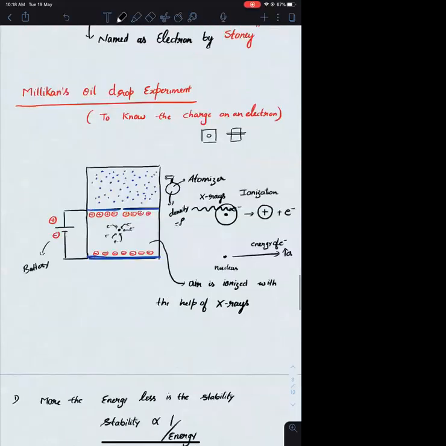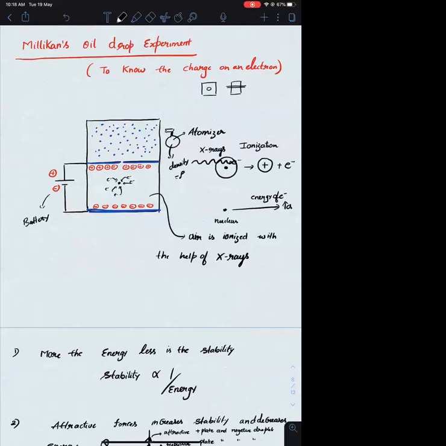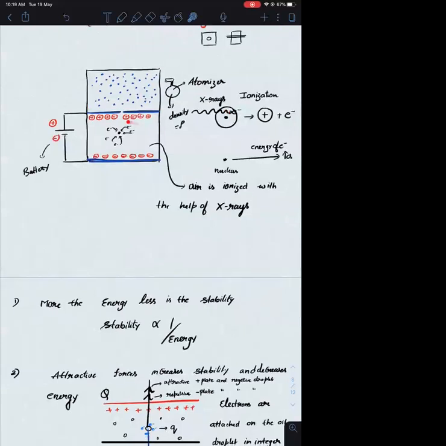In order to measure the charge on an electron, Millikan ने एक experiment किया, which is called the oil drop experiment. In order to find the charge on the electron, you need to first isolate the electrons from the system. In order to isolate them, we are doing a process called ionization. In the ionization, we are incident some energy on the electron. If the energy of the electron is increased, it will be going farther and farther away from the nucleus. If there is a sufficient amount of energy, the electron will be isolated, or removed from the particular system. Those electrons are present in this particular part now.